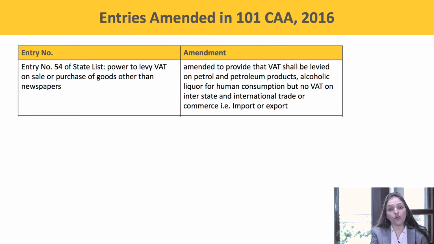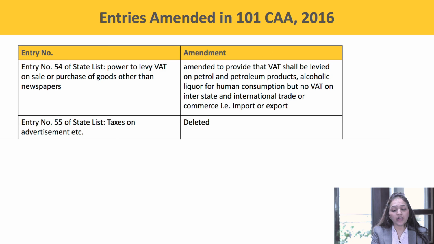Entry number 54 of State List. Power to levy VAT on sale or purchase of goods other than newspapers. This entry has been amended to provide that VAT shall be levied on petrol and petroleum products, alcoholic liquor for human consumption, but no VAT on interstate and international trade or commerce, that is import or export.